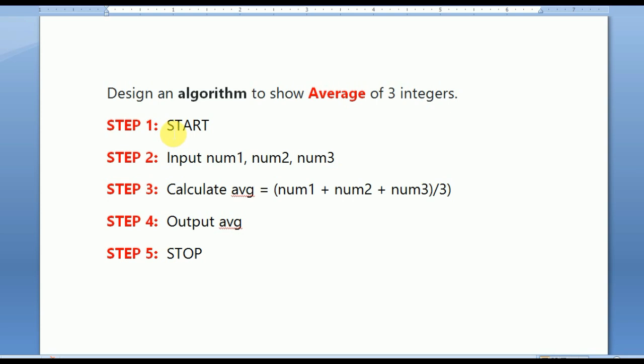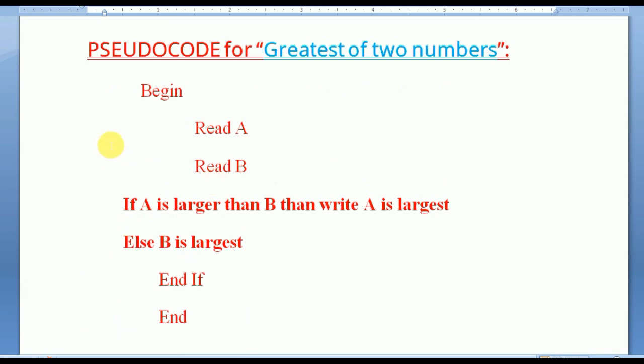We wrote start, we took variables, we calculated, we stored the output. Then we wrote stop. In pseudocode, you don't need to go for all those. Just write the pseudocode in simple words. You will start with a simple word like begin.